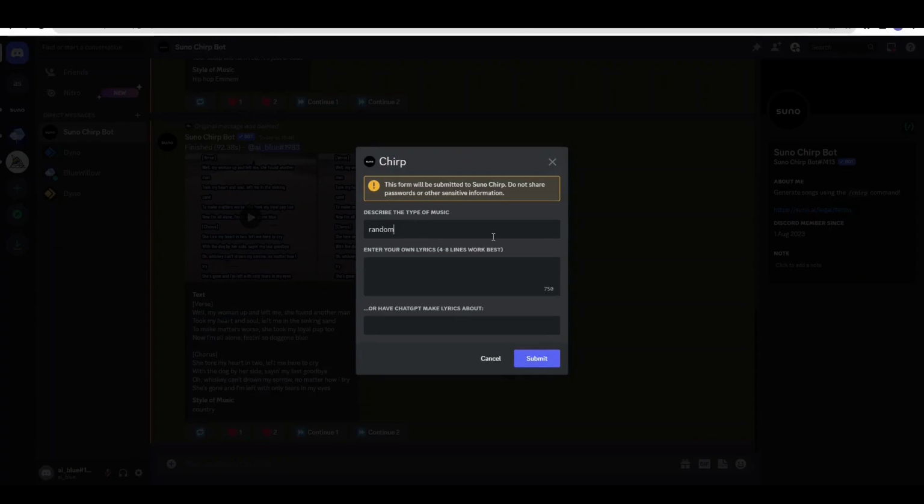All it asks you to do is describe the type of music that you want, and then you can create your own lyrics. If you've got lyrics, you put in 4 to 8 lines, which works best, as they say here. There's a character limit of 750. Or you don't even have to write your own lyrics. You can just ask ChatGPT, which is connected to this, to make lyrics for you. You simply describe what you want.